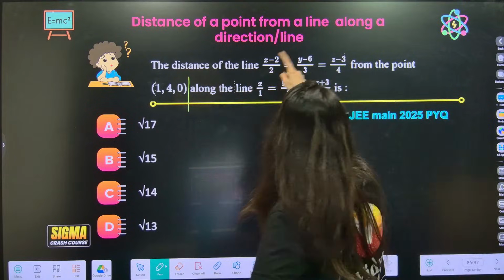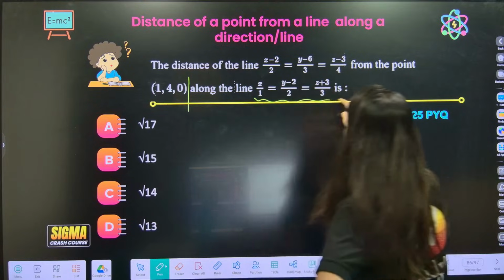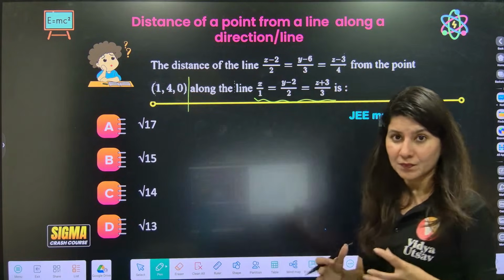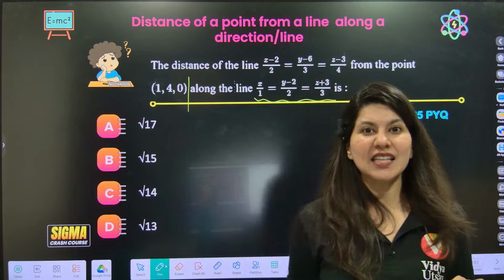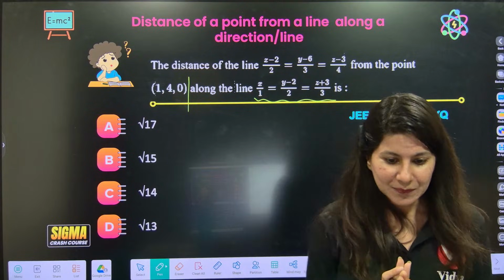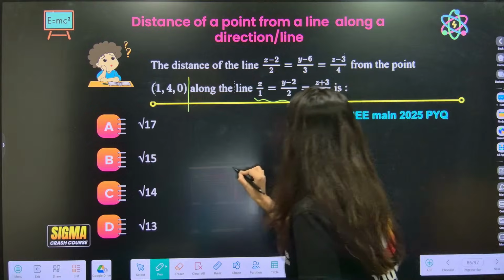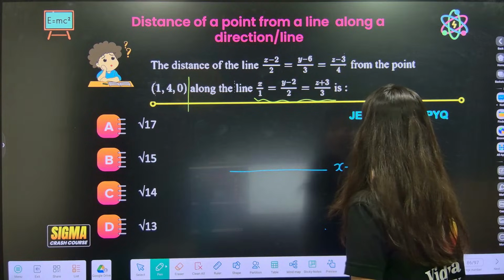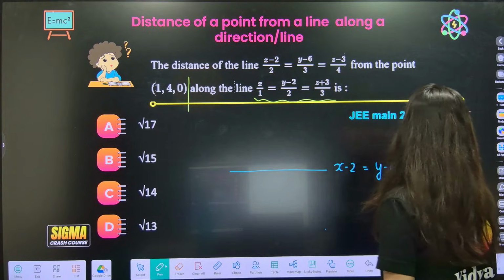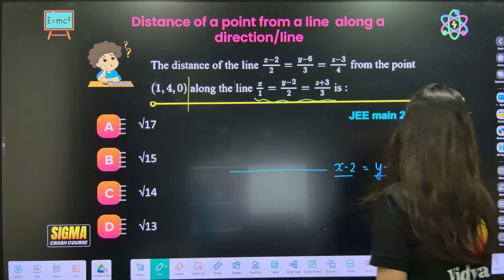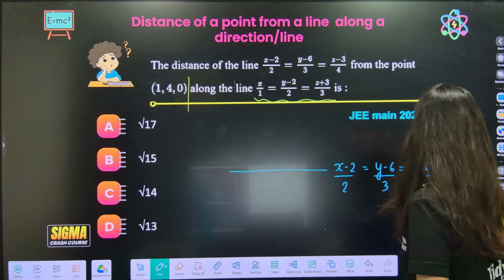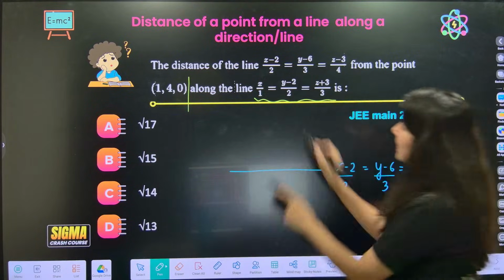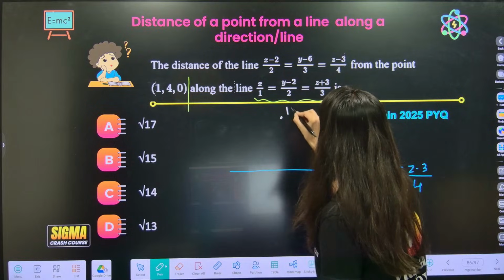Distance of this line from a point along another line. Now there is a difference in doing this question. I'll tell you the technique, ninja technique, easy peasy lemon squeezy, right? So first of all, line is there. Draw the situation. I think things will be easier. x minus 2, y minus 6, z minus 3, over 2, 3, 4. Distance of this line from point 1, 4, 0.